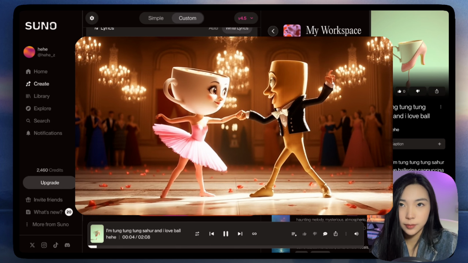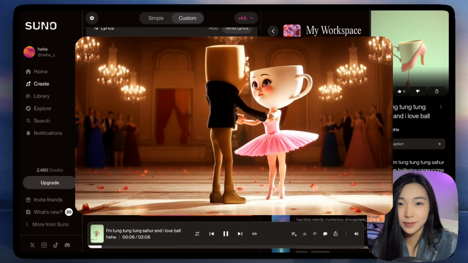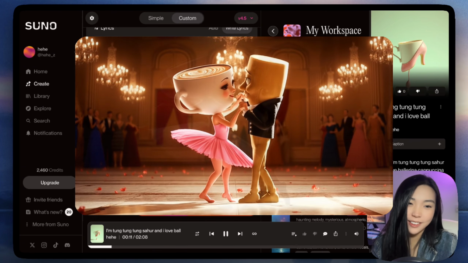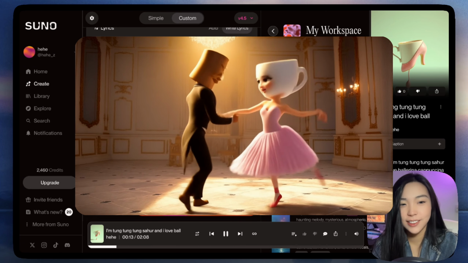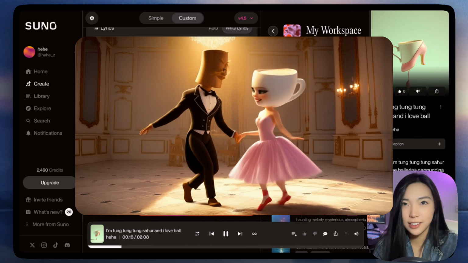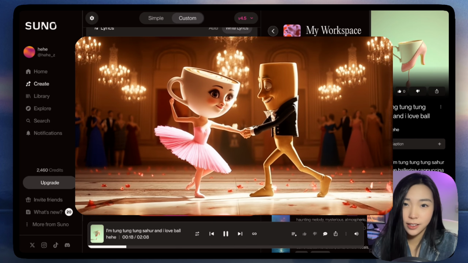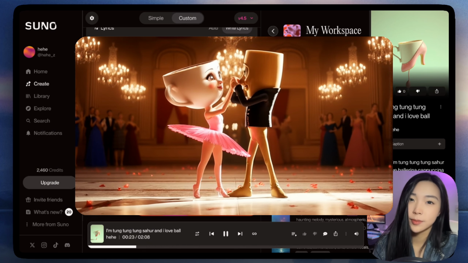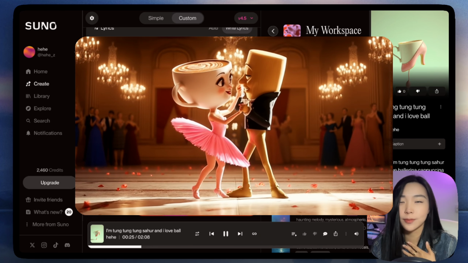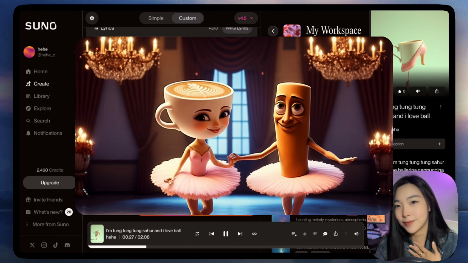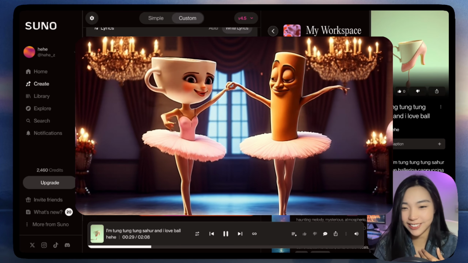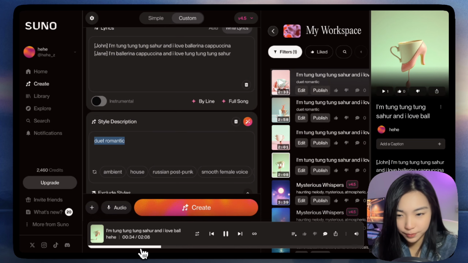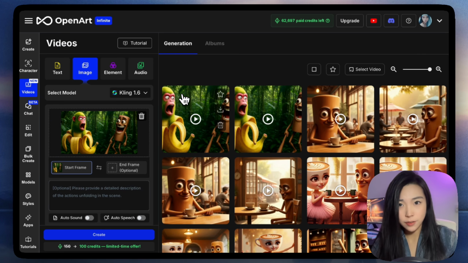Tung tung tung sahur, and I love ballerina Capuccina. I'm ballerina Capuccina, and I love tung tung tung sahur. I'm Tim Damn Money.